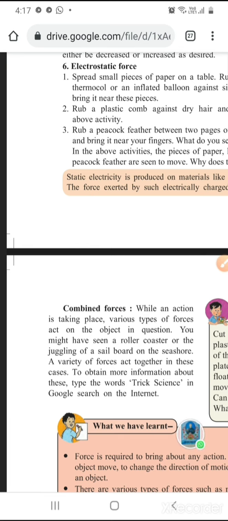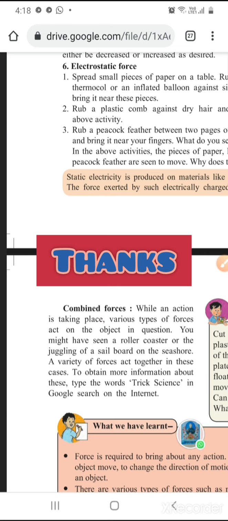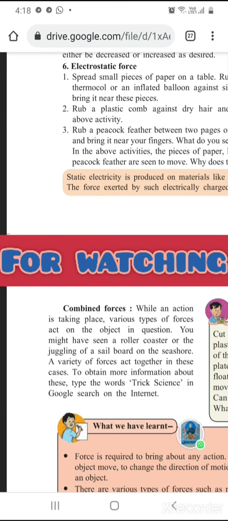We go to melas, to a fair, and we sit in the roller coaster. We see that the roller coaster is moving, and there are two or three forces acting on it. Then only the roller coaster moves.